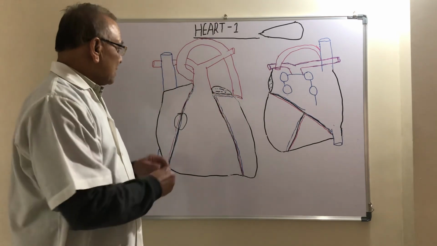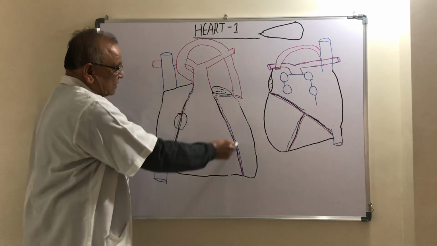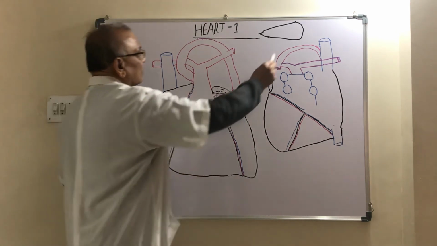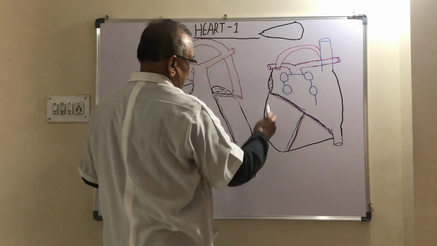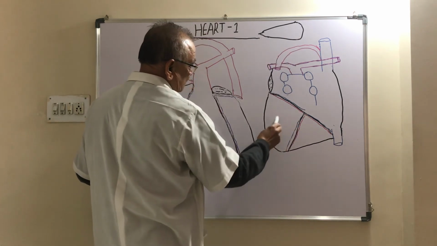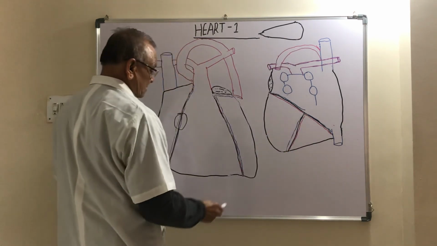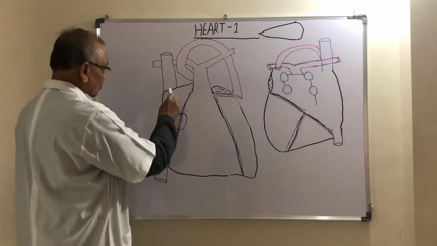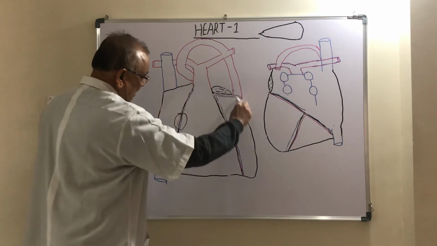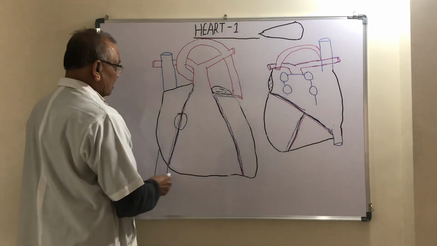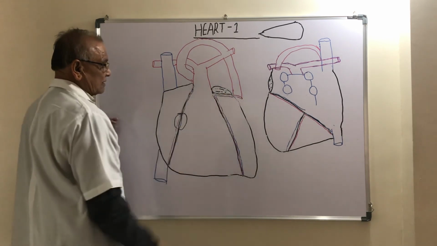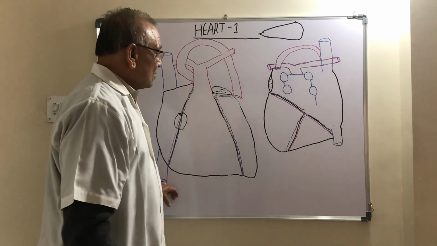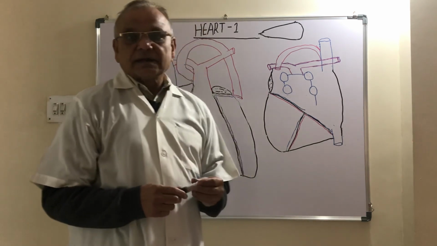Again, the surfaces of the heart: anterior surface, left surface, inferior or diaphragmatic surface; then apex, base, and four borders: right border, left border, lower border, and upper border. Our today's topic is over, the lecture is also over.